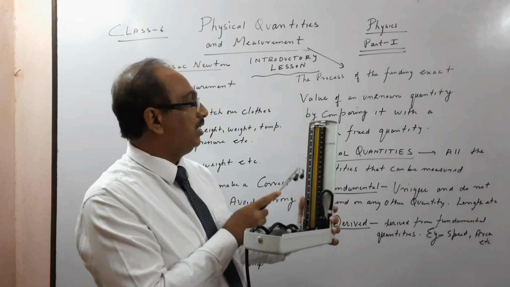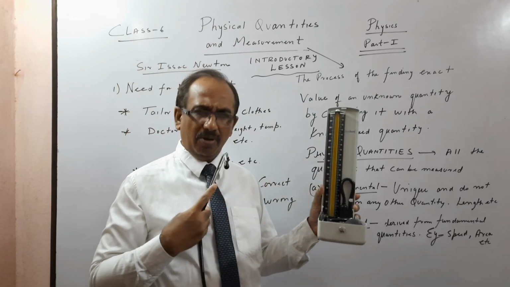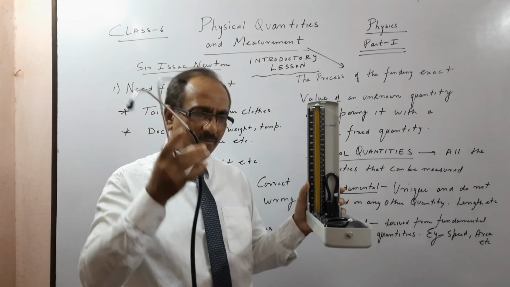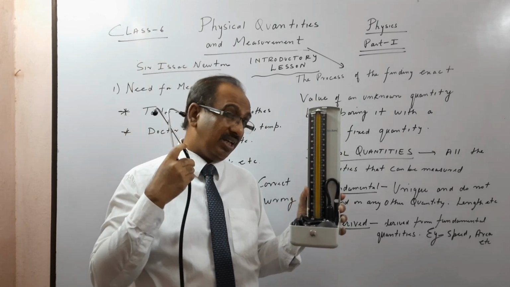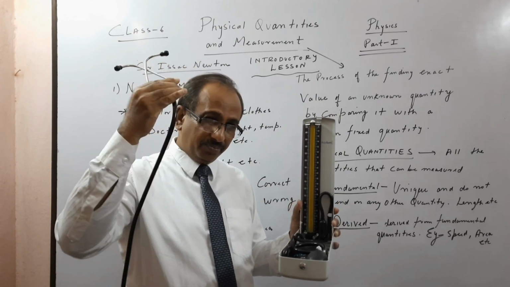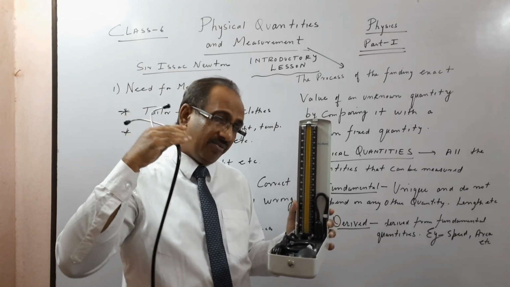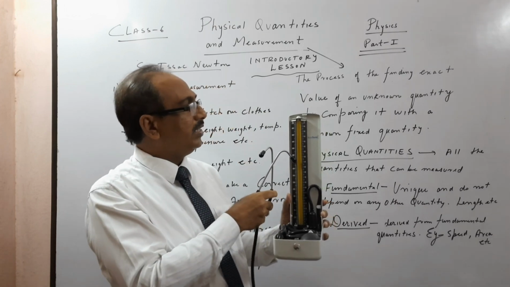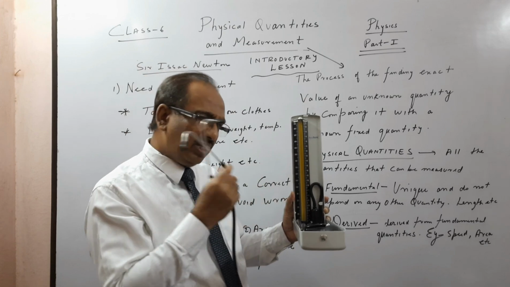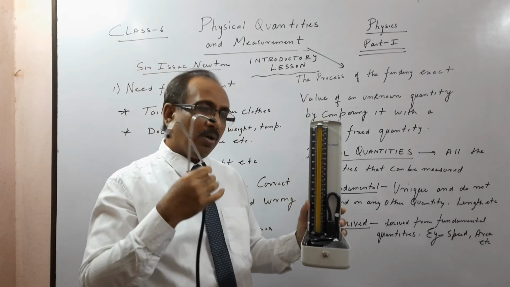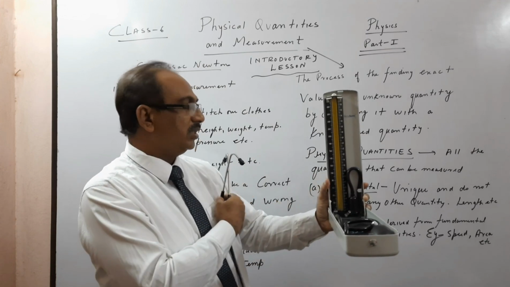So if you see here, this is called a sphygmomanometer. I have kept it for myself personally and I check, because you need a stethoscope. You will say, sir, why is this needed? Both have to go together. We hear a sound when our systolic and diastolic pressures occur. When we hear the sound, we know, like 120 above, generally I have my upper pressure, and the lower is around 80. So we hear a sound. You need to put it just below where we put the cuff on our arm.